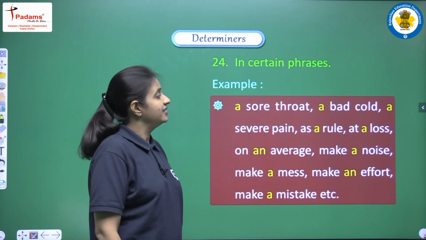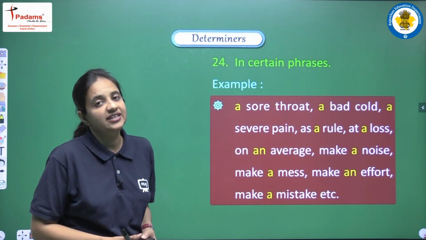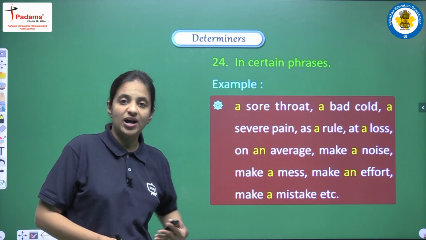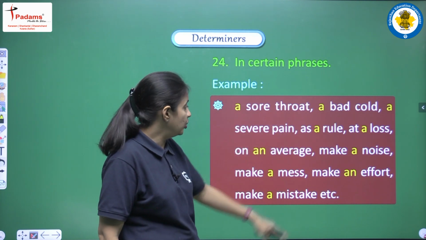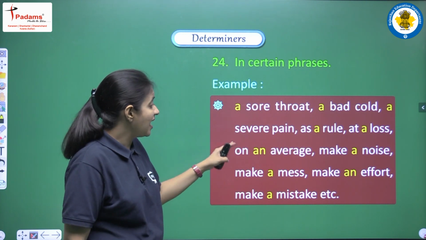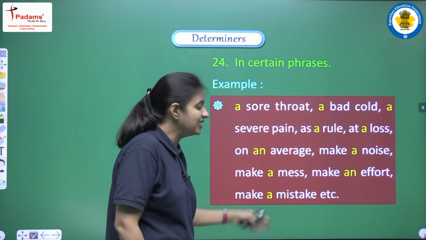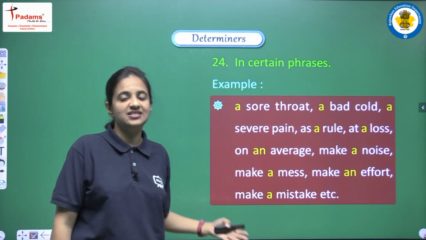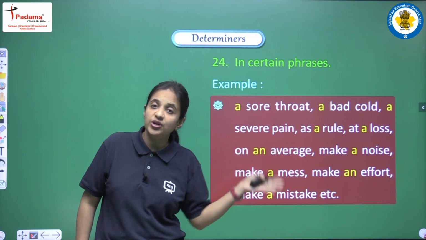Next is in certain phrases. Now again we have some phrases, and in these phrases we have to use these two articles, a or an. Like a sore throat, a bad cold, a severe pain, as a rule, at a loss, on an average, make a noise, make a mess, make an effort, make a mistake. Some of the fixed expressions we have read earlier, and these are some more in the list.